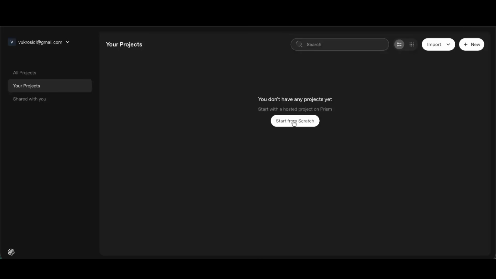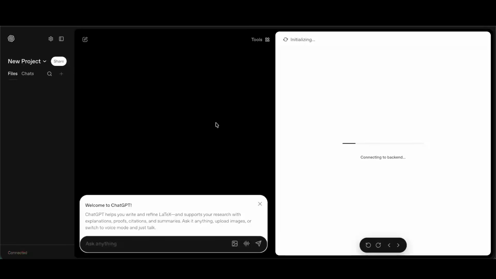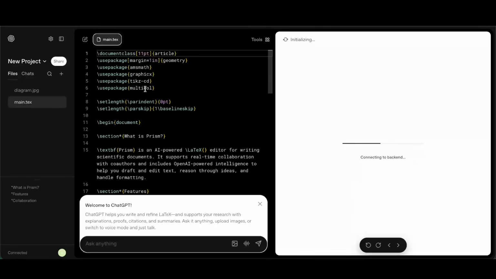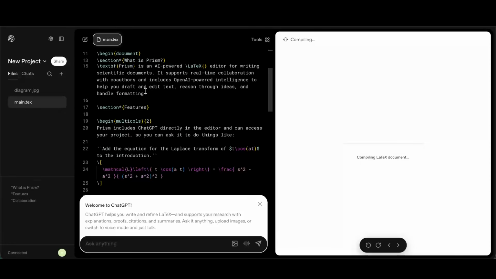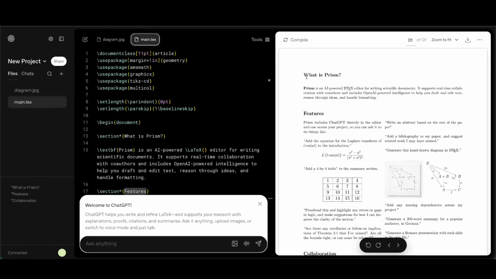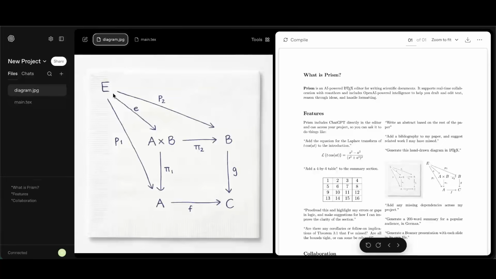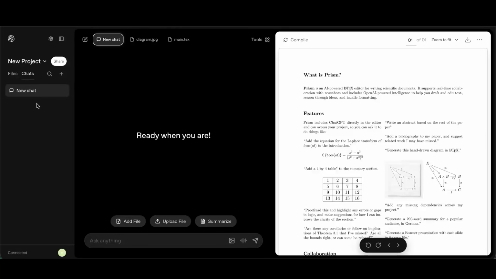So I just logged in. Let me start from scratch, creating your project. I think I'm gonna do some research here, but let's see how this works. Okay, we have some paper outline. It looks like there is the paper here, and then I can upload some images like this one, although this seems like an AI generated image, by the way. But anyways, there are also chats. I can start a new chat.